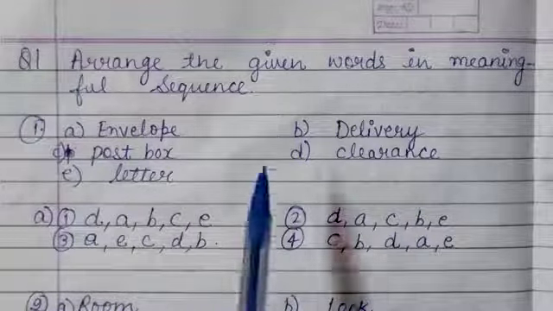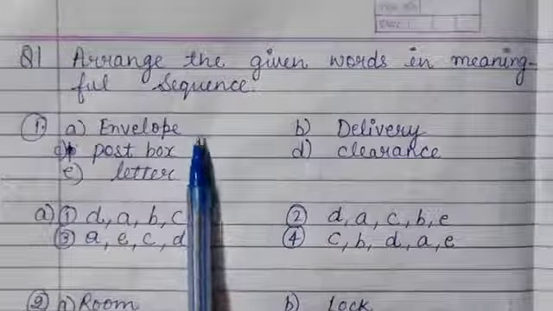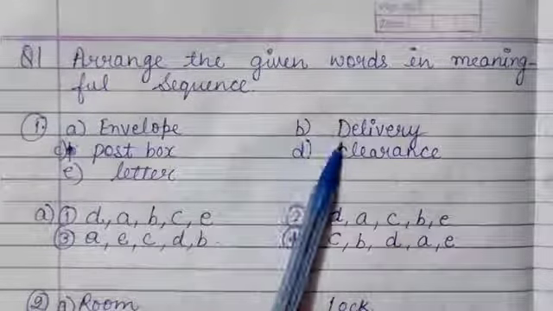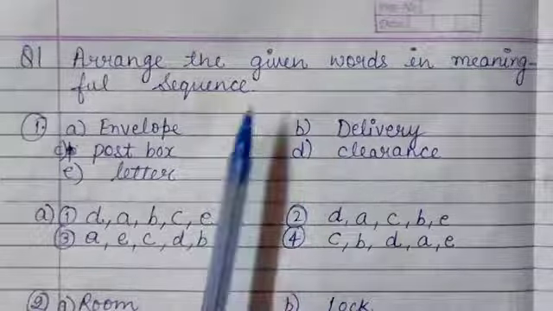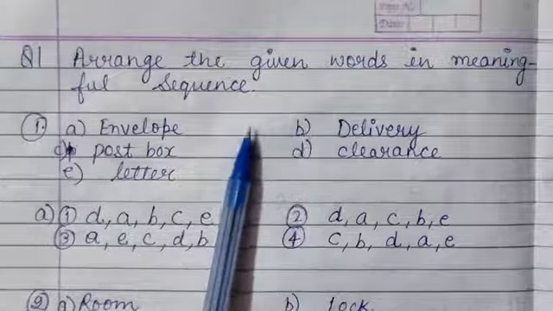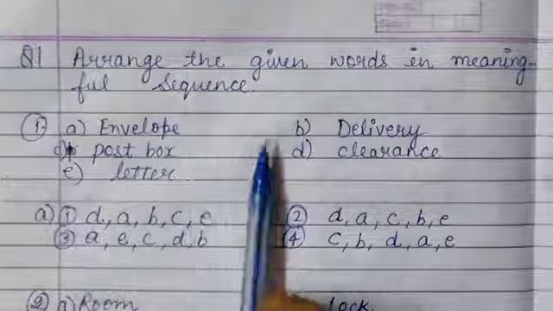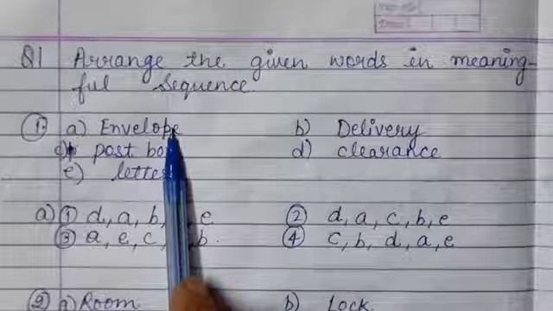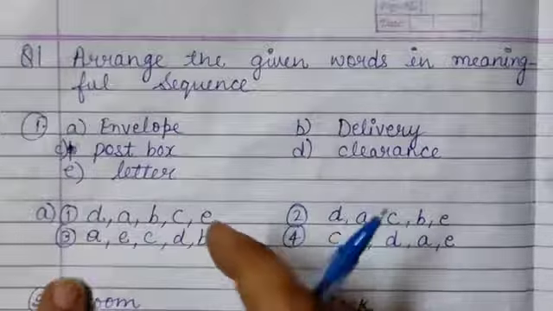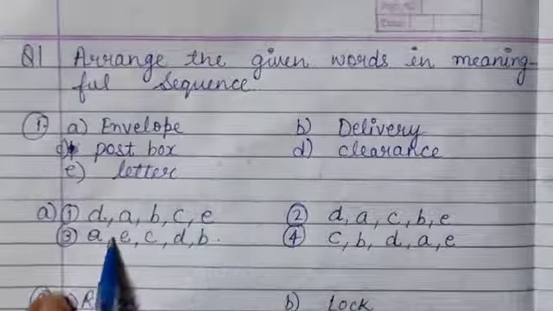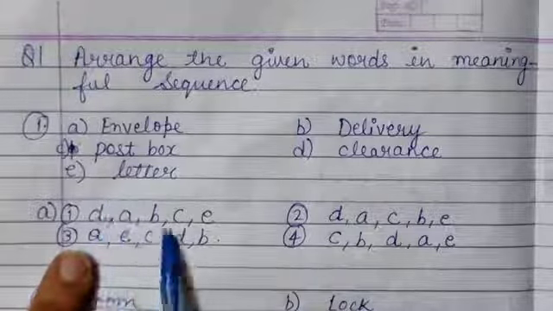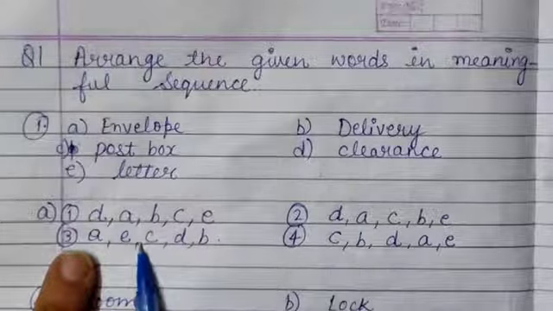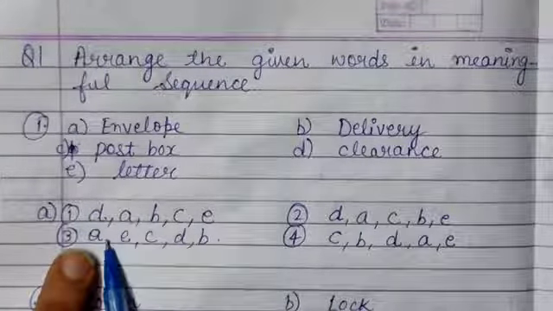For example, here posting a letter, or something related to the post office, the sequence is given. We all know that to post a letter, or to post anything, first of all we need an envelope. So option A will come here. Then, have a look at the answers. It is starting with D, D, C. So obviously this one is starting with A.